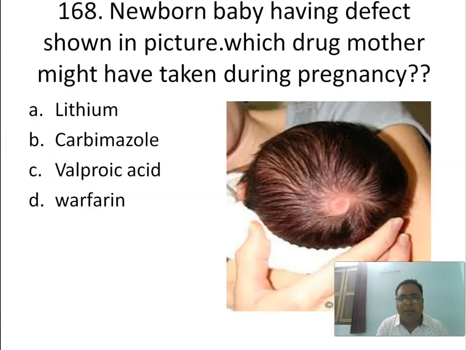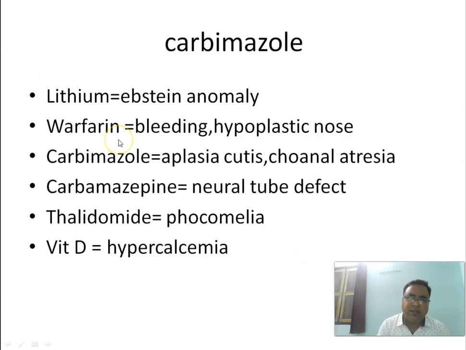Next, newborn baby having defects shown in the picture. Which drug might the mother have taken during pregnancy? Is it lithium, carbimazole, valproic acid, or warfarin? What we can see, this is aplasia cutis congenita. Aplasia cutis congenita, the drug is your carbimazole. If mother has taken lithium, then the defect expected is Ebstein anomaly.